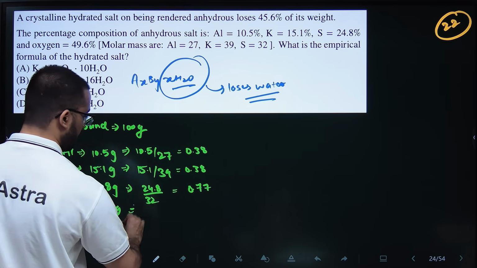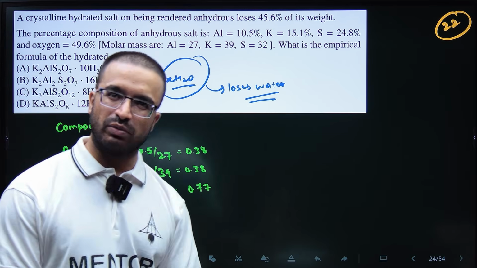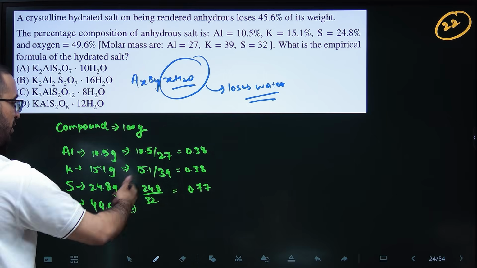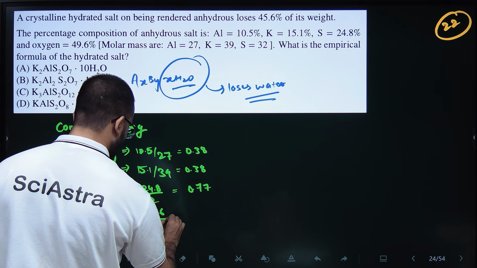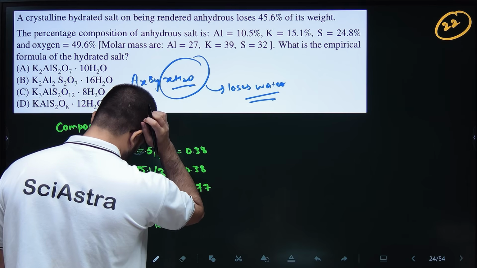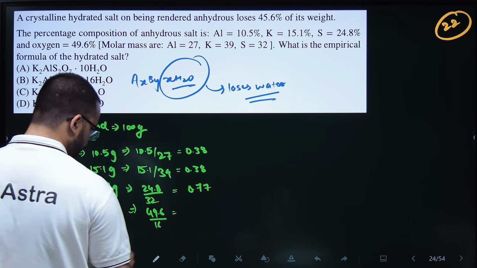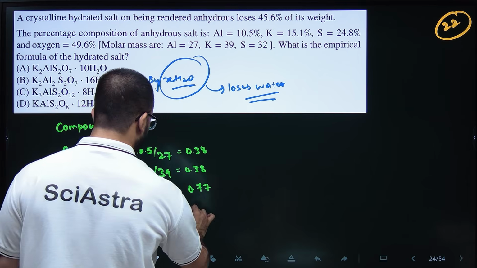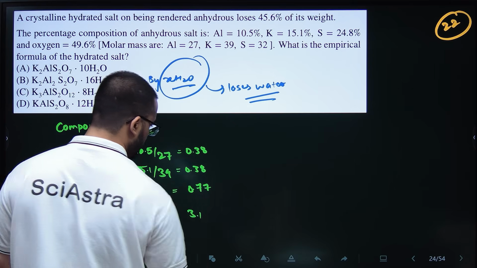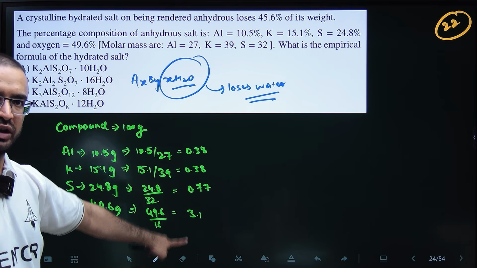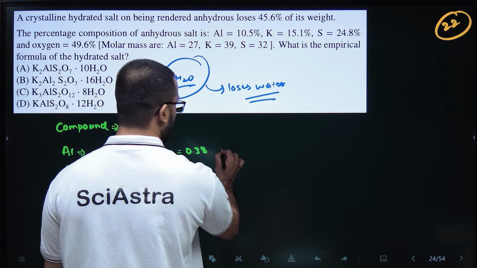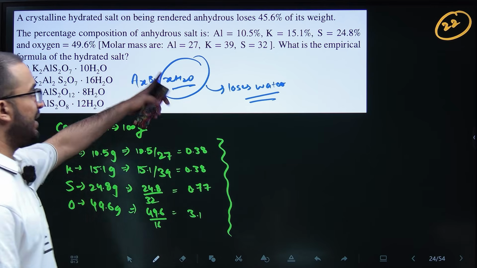The calculations can be wrong, you can check once, but more or less they will be the same. 49.6 divided by 16, this was basically around 3.1. So you divide all of this by 0.38. Obviously you need to find the smallest whole number ratio for finding the empirical formula, right?